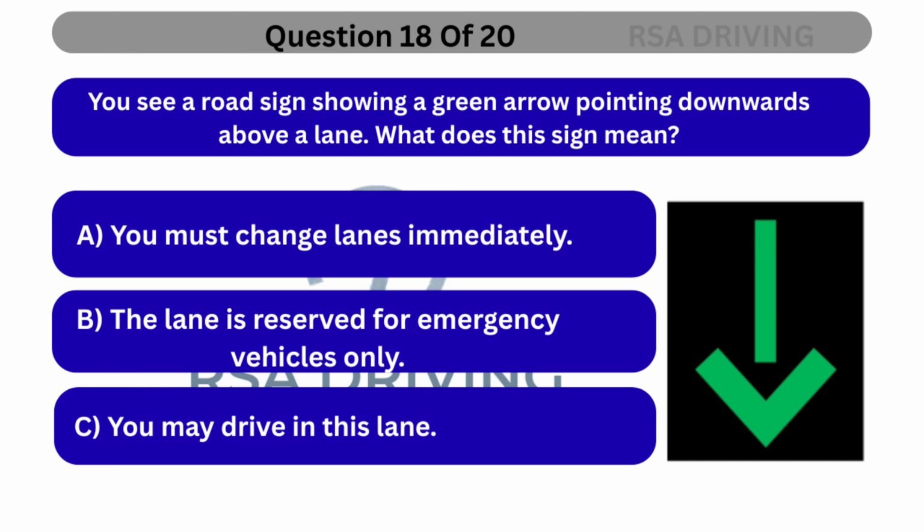Question 18. You see a road sign showing a green arrow pointing downwards above a lane. What does this sign mean? A. You must change lanes immediately. B. The lane is reserved for emergency vehicles only. C. You may drive in this lane.